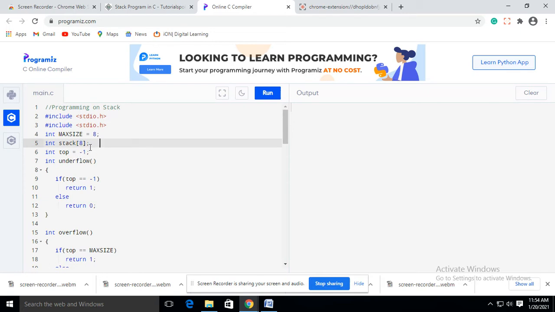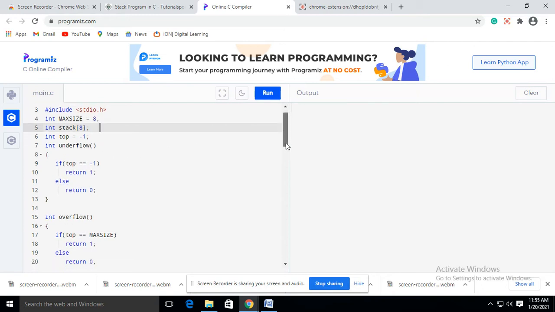We can implement the stack using a linked list also. Here we have used an array. Here is the top variable. It is initialized to -1. That means now the stack is empty. The stack is in empty condition.